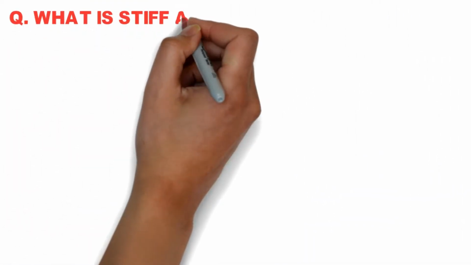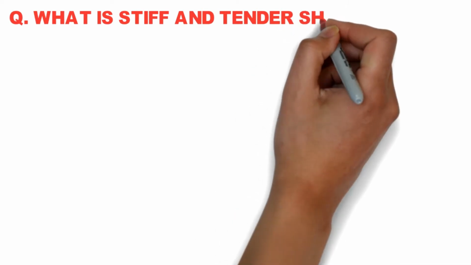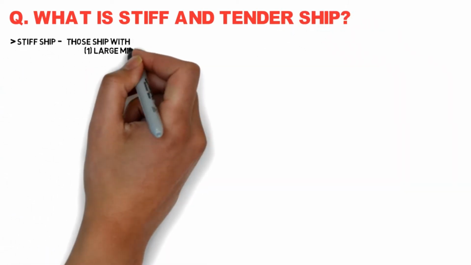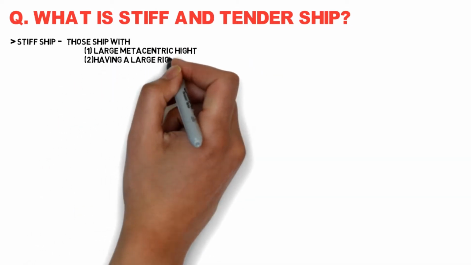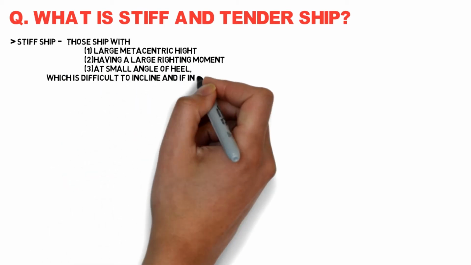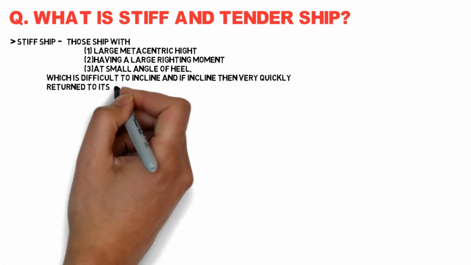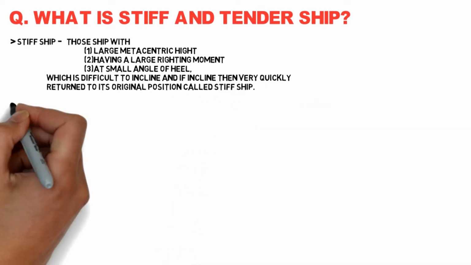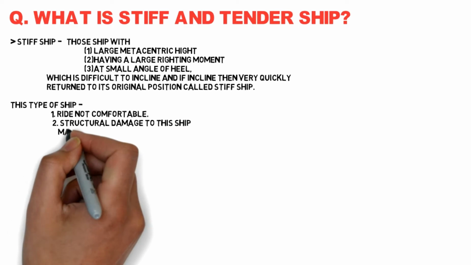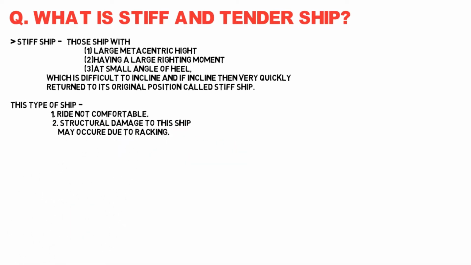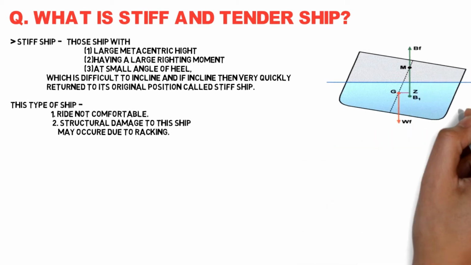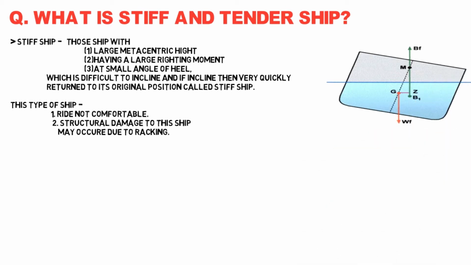Now, what is a stiff ship and what is a tender ship? Coming to the first, the stiff ship: a ship with number 1, a large metacentric height, number 2, a large righting moment, number 3, at a small angle of heel, which is difficult to incline, and if inclined, then very quickly returns to its original position, is called a stiff ship.